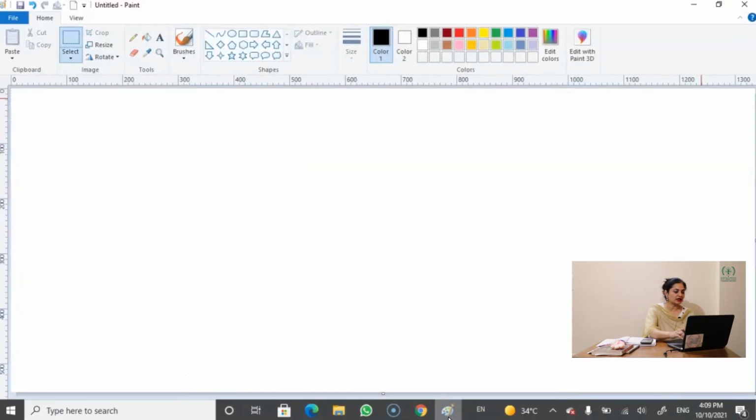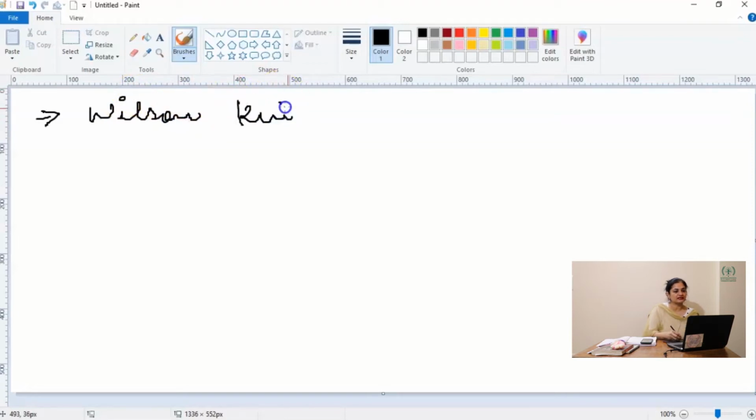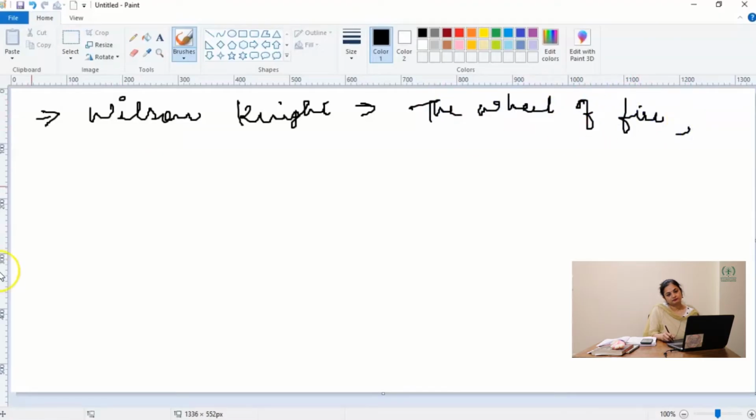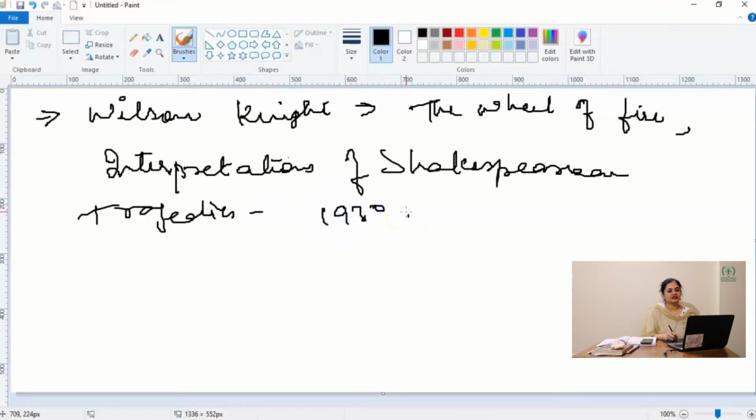The name of the work Wilson Knight has created here, a very famous critique of Shakespeare, is The Wheel of Fire, Interpretations of Shakespearean Tragedies, written in 1930.